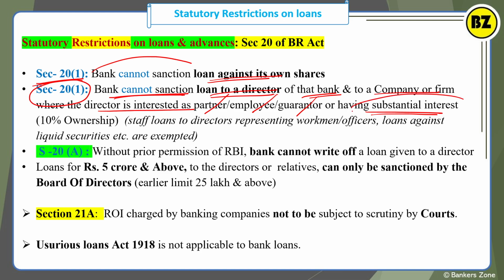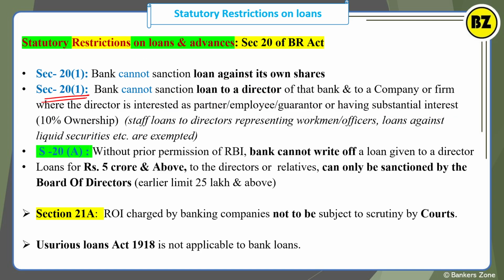What is substantial interest? Simply, substantial interest means having ownership of 10% or above. So RBI says that the bank should not give a loan to a director where he has substantial interest.